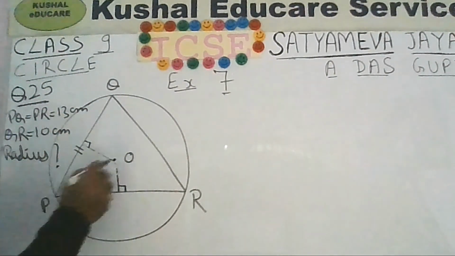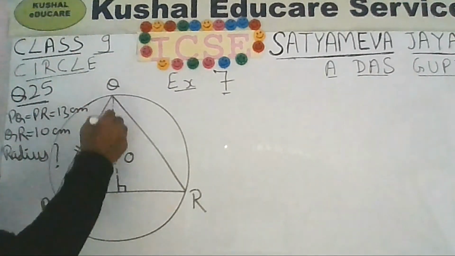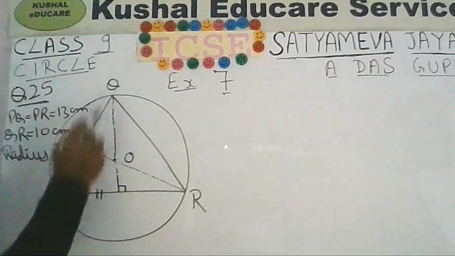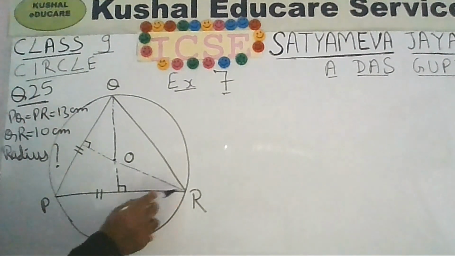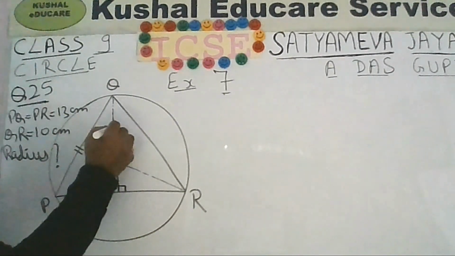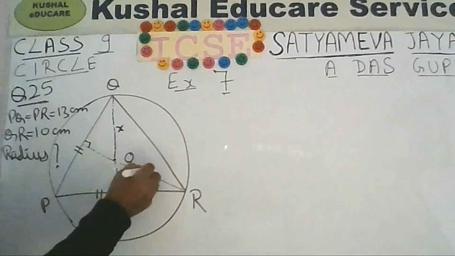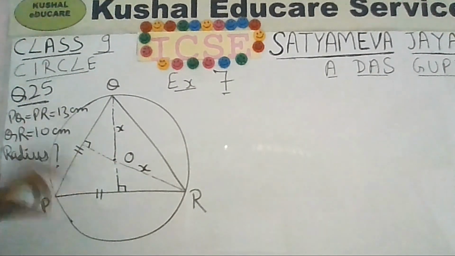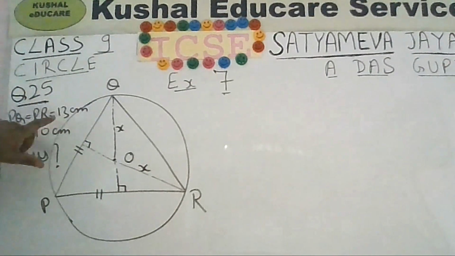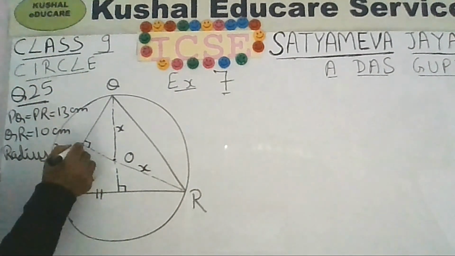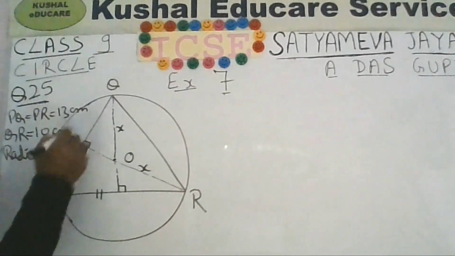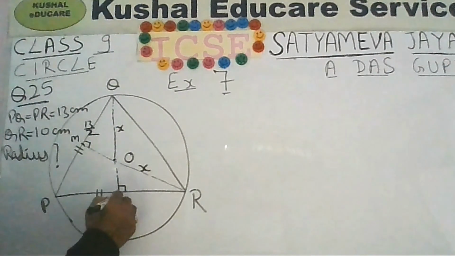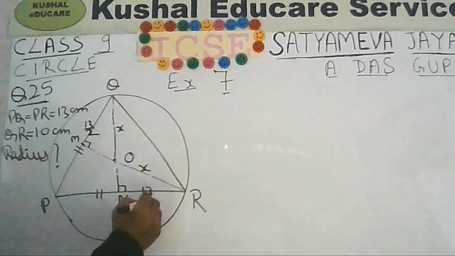Okay, you can join the points O with Q like this. You can join the points O with R. So you can see that OQ is the radius of the circle, OR is also the radius, so their length will be equal. Let me call it X, so this will also be X. A line drawn from center perpendicular to a chord will always bisect the chord. So PQ is given 13, that means this point, let me call this point M. So MQ will be 13 by 2. PR is 13, this point is N, this will also be 13 by 2.